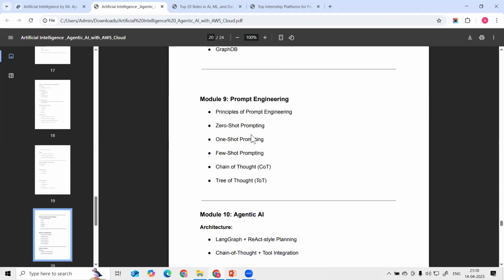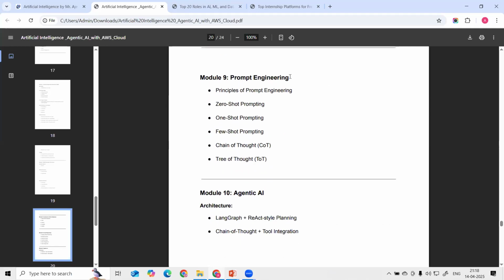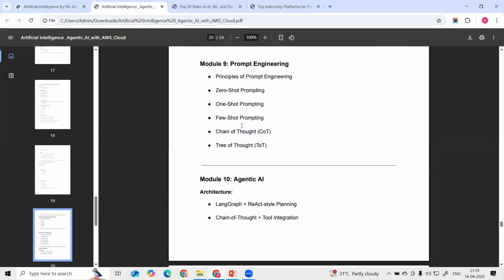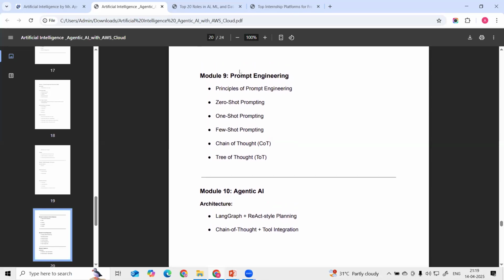Okay. Then we are going to see what prompt engineering is. In prompt engineering, we will understand the principles of prompt engineering and how we can write a prompt in an effective way. Then we are learning the different types of prompts: zero shot prompting, one shot prompting, few shot prompting, chain of thought prompting, then tree of thought. These are the different prompt techniques we are going to see, and how quickly you can write these prompts, so that we can learn these prompt techniques also.